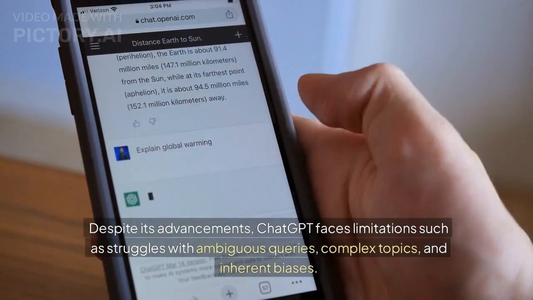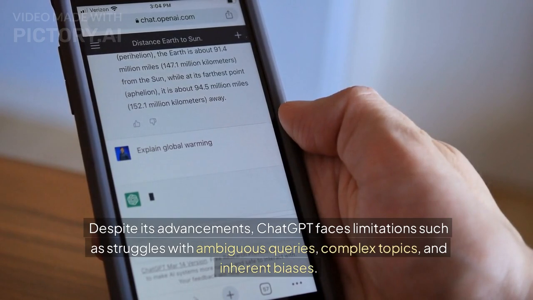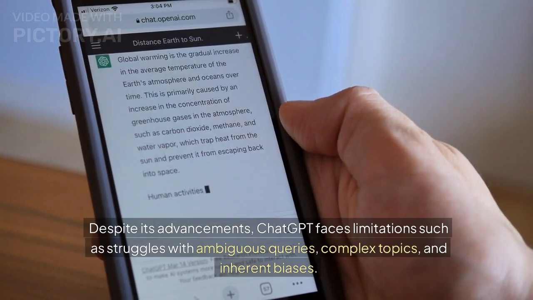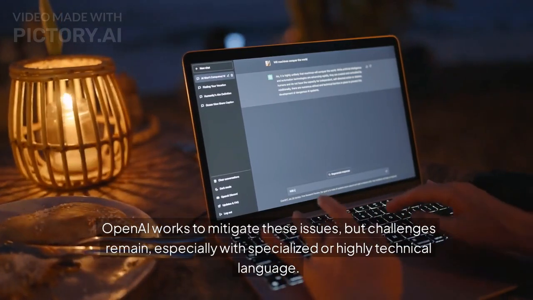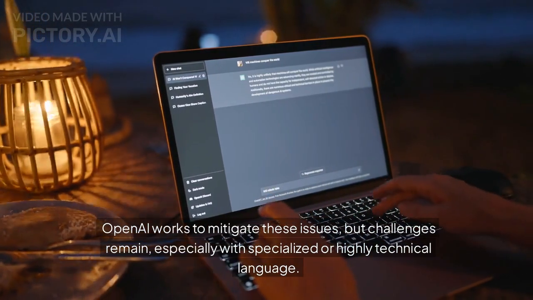Limitations and challenges of ChatGPT. Despite its advancements, ChatGPT faces limitations such as struggles with ambiguous queries, complex topics, and inherent biases. OpenAI works to mitigate these issues, but challenges remain, especially with specialized or highly technical language.